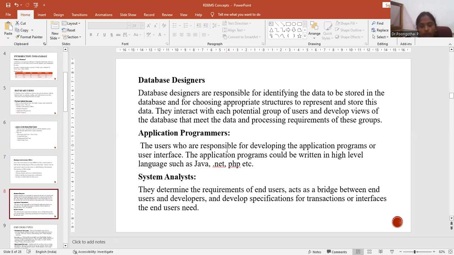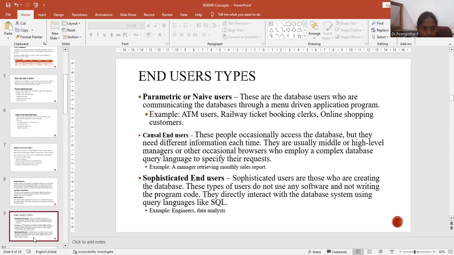Application programmers. These are the users who are responsible for developing the application programs or user interface. The application programs could be written in a high-level language such as Java, .NET, PHP, etc. System analyst. They determine the requirements of the end users, act as a bridge between the end users and the developers, and develop specifications for transactions or interfaces the end users need.